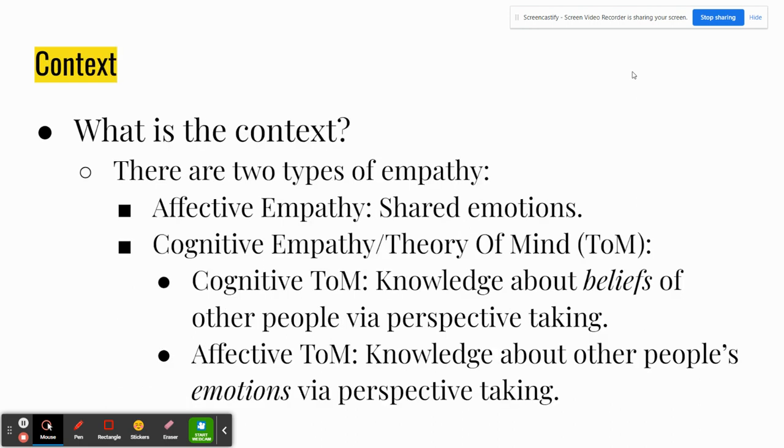Context. What is the context? In order to understand what we're talking about in the rest of the presentation, we have to define the different types of empathy. There are two main types. There's affective empathy, which is shared emotions, and then there's cognitive empathy, the theory of mind, or TOM, as it will be abbreviated in this presentation.